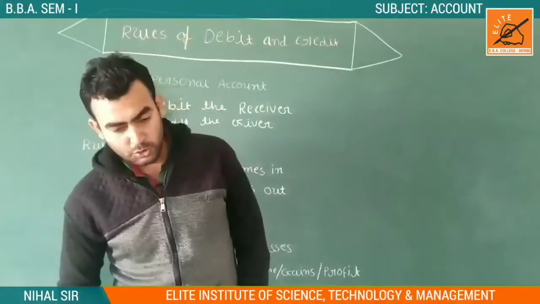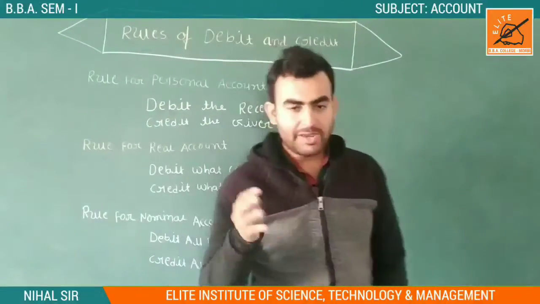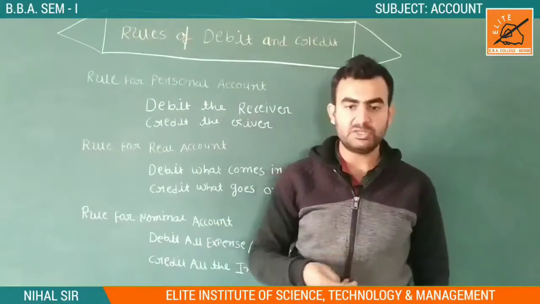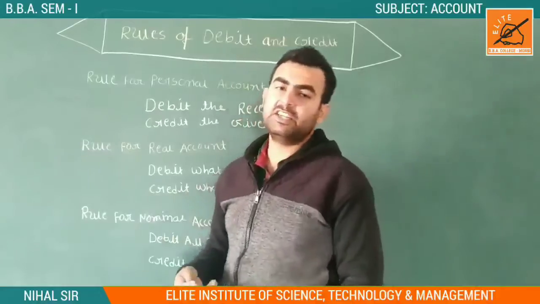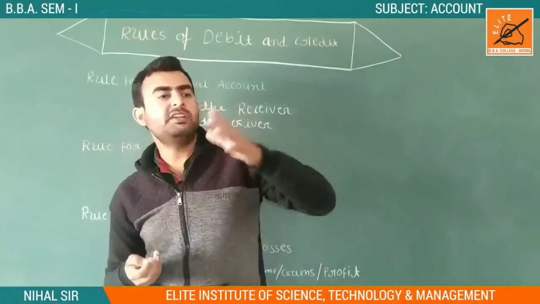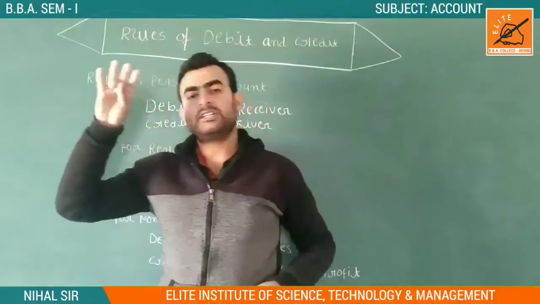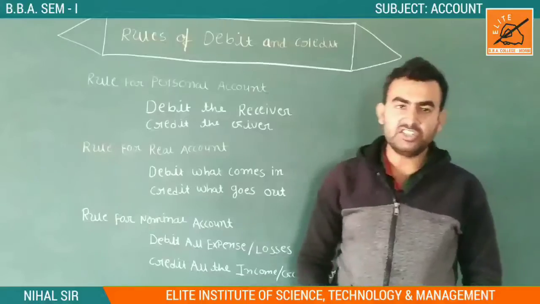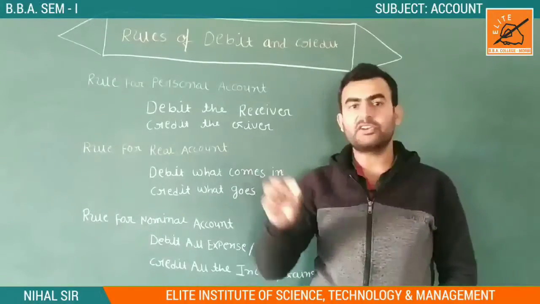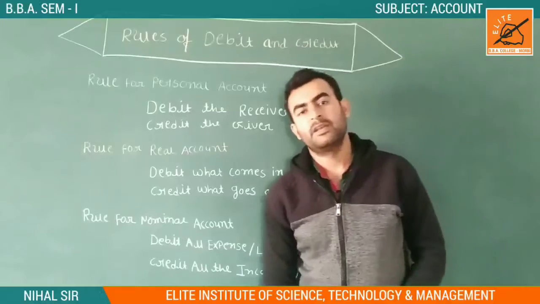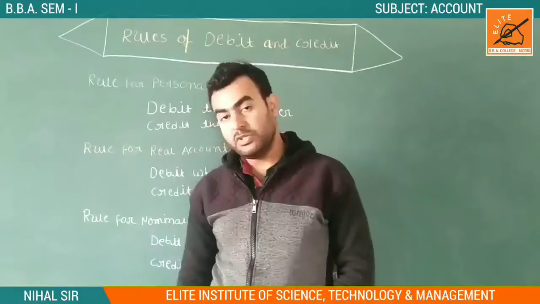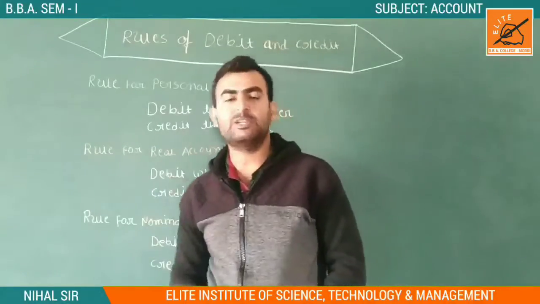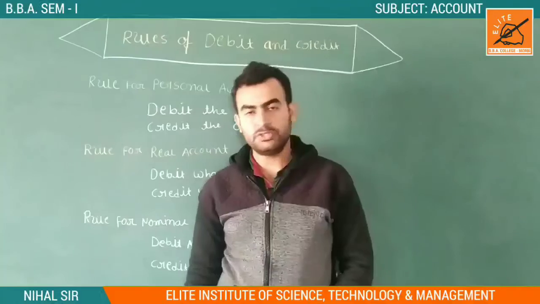When we record a transaction in the account, we follow the principle of the double bookkeeping system, in which every transaction has two effects: one effect on the debit side and one effect on the credit side. So in the debit side and in the credit side we record the name of an account. First of all we should know about accounts, and in the previous lecture I already explained the different types of account.